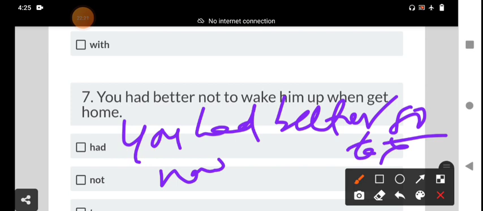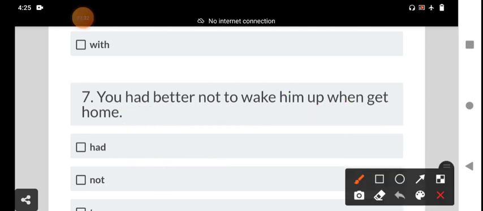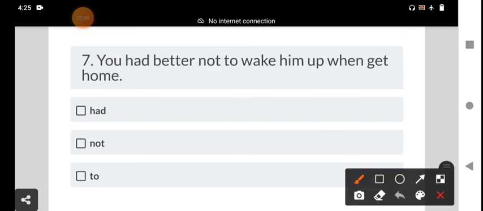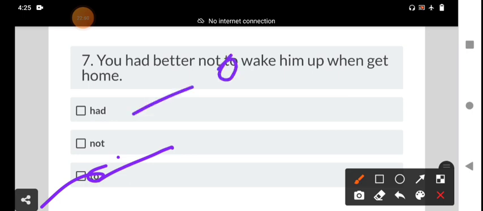It indicates past tense, but we use it in the present tense also, in the function of the sentence, in the present or future tense. We had better not to wake him up. We should delete the to; we should not use the to. The third option is the wrong answer. It is the right option. You had better not wake him up when you get home. That is the correct sentence.